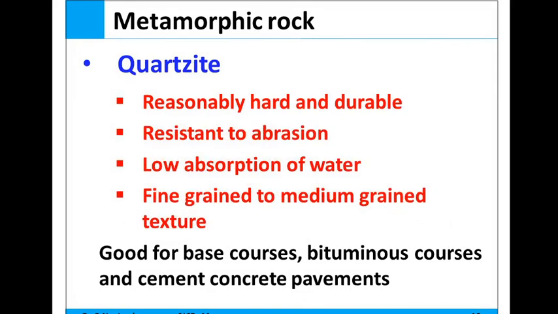Okay, then if you consider metamorphic rock, quartzite is an example of metamorphic rock, and this quartzite is reasonably hard and durable, with good resistance to abrasion, low absorption of water, fine grain to medium grain texture, and is good for the base courses, bituminous courses, and the cement concrete pavement.